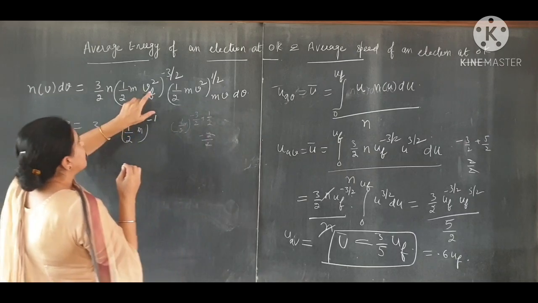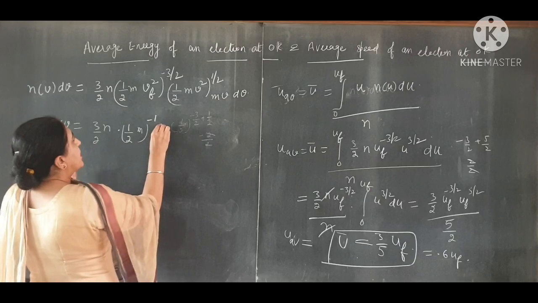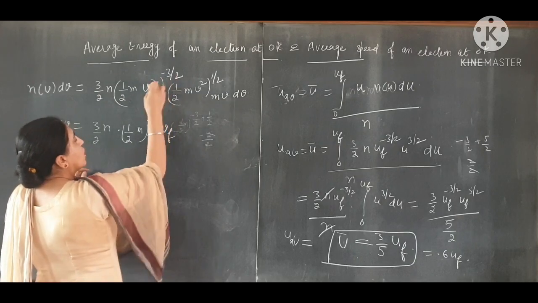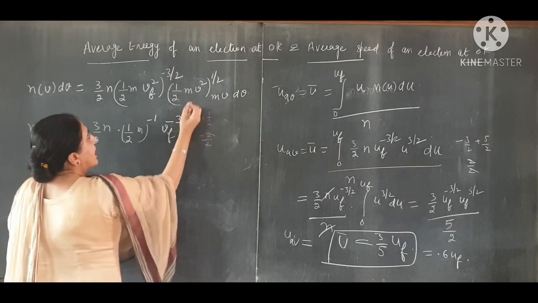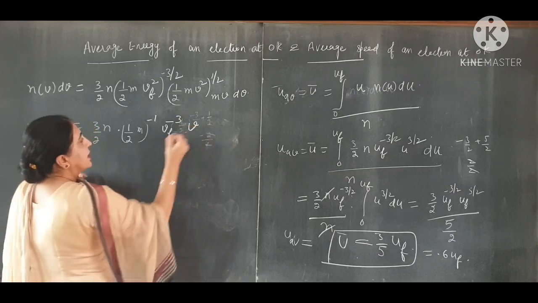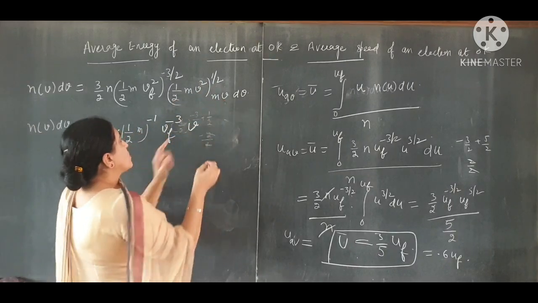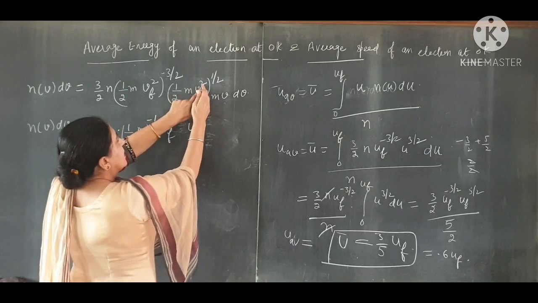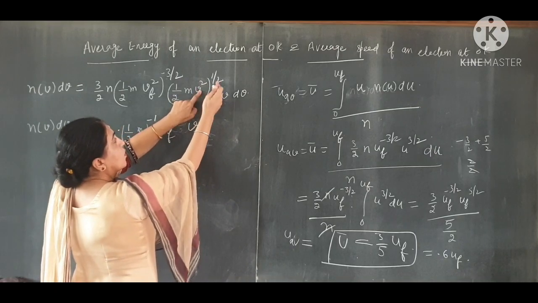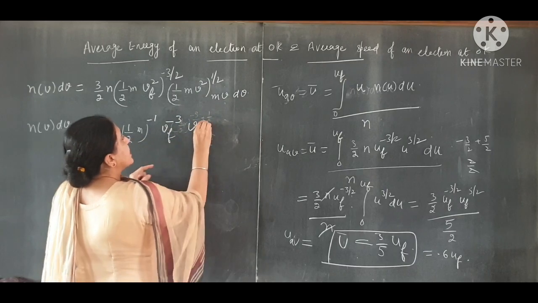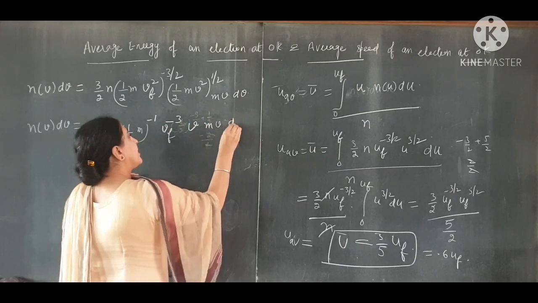Clearly, vf square raised to power minus 3 by 2, vf to the power minus 3, and this becomes v. Clear? This is v, this is another v. Because v square goes to only v, that is mv dv.